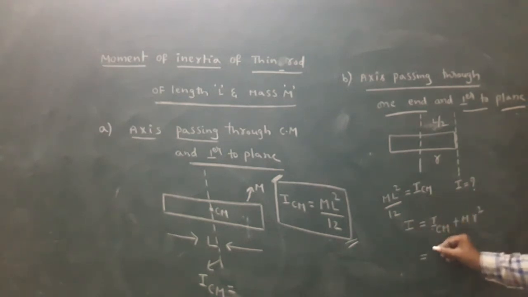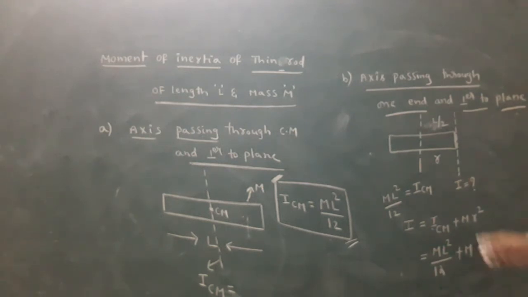Here ICM we know is ML square by 12, plus M into r, where r is L by 2, so r square is L square by 4. Right side whole by 12. Here ML square plus 3 ML square, simply 4 ML square by 12. Finally ML square by 3.